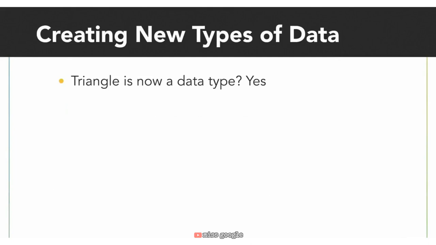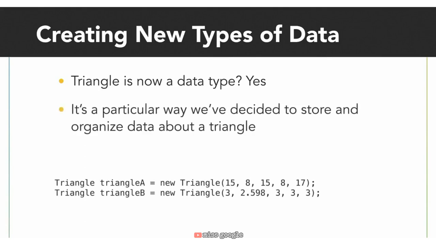And yes, it is. When we create a class, we are essentially creating a new way to store a group of data. Just think about all those double values we are storing. Our class is one particular way we've decided to store and organize data about a triangle. This means when we create a triangle, store it in a variable, or perhaps even use it as a parameter, we must remember to use triangle as our data type.